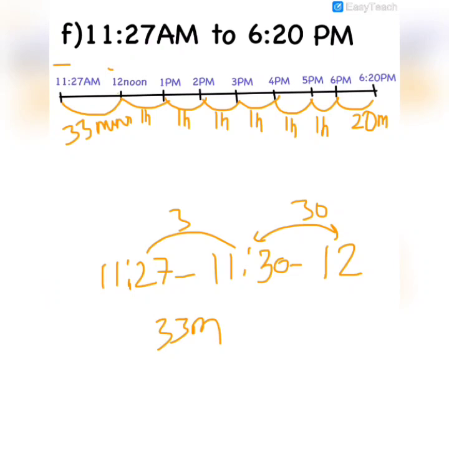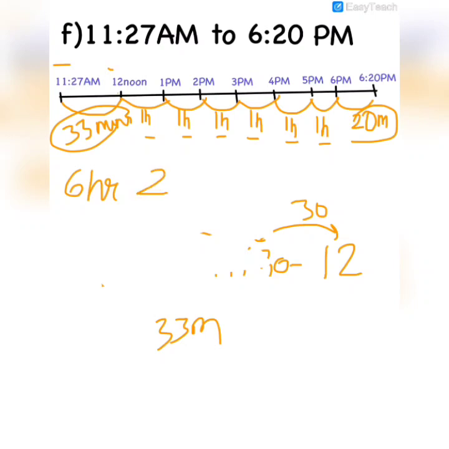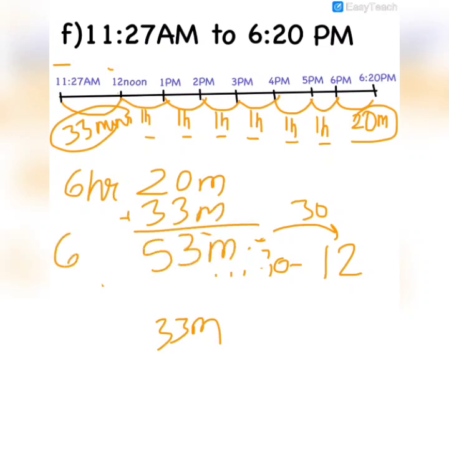Okay, so how much is the time? Let's calculate the hours first. 1 plus 1 is 2, 3 here, 4, 5, 6 hours, and 20 minutes plus 33 minutes. 20 minutes plus 33 minutes we will get 53 minutes. So the answer is 6 hours and 53 minutes. That's it.